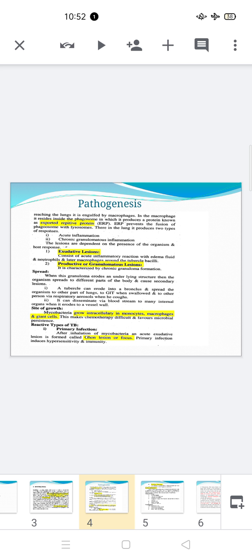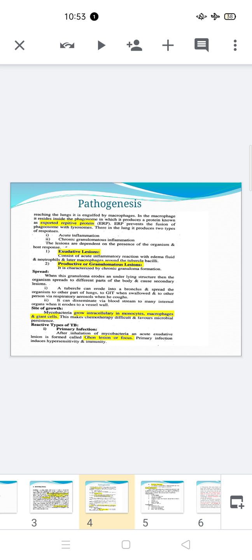The inspired droplet lodges in the areas of the lung, as we discussed, the highest airflow region, meaning the middle and the lower lung zone.